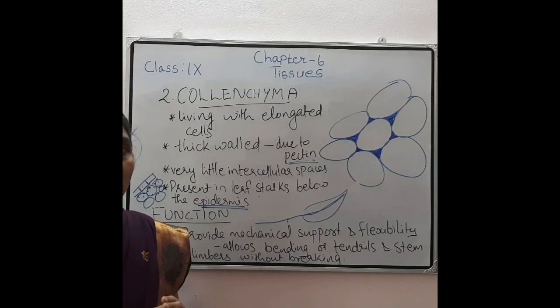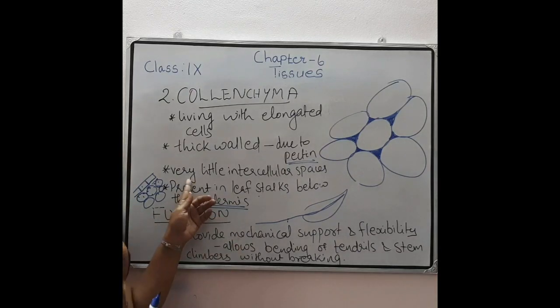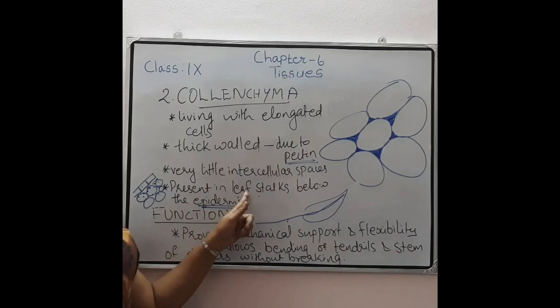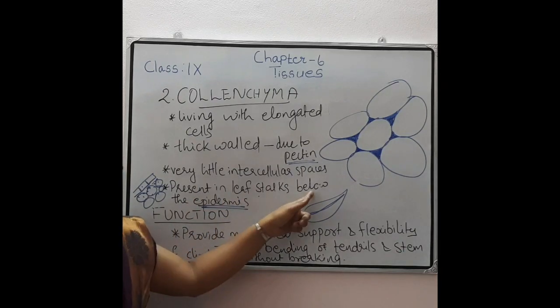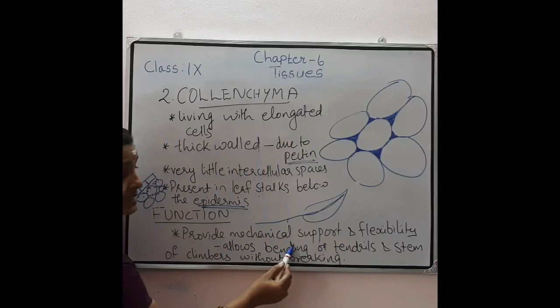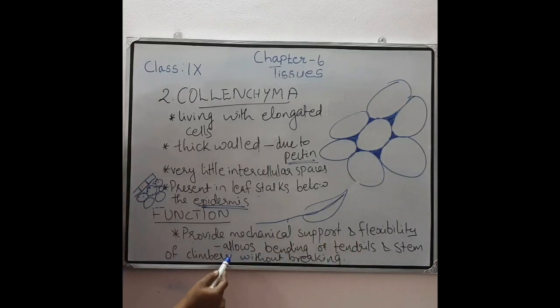We can see very little intercellular space, and collenchymatous cells are present in the leaf stalks, below the epidermis. Then what is its function? The function of collenchyma is to provide mechanical support and flexibility, so that it allows the bending of tendrils and stems of climbers without breaking.